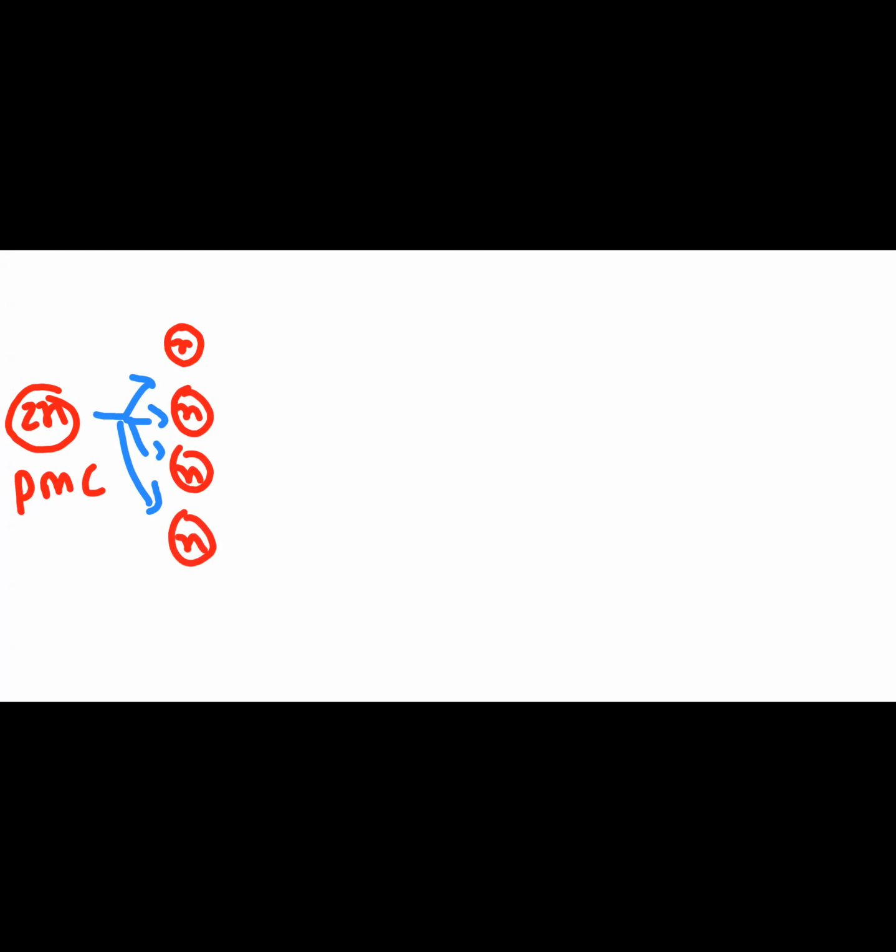You had a diploid pollen mother cell. It gave rise to four haploid cells.